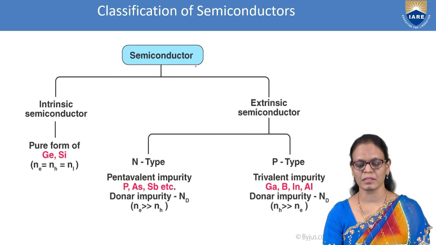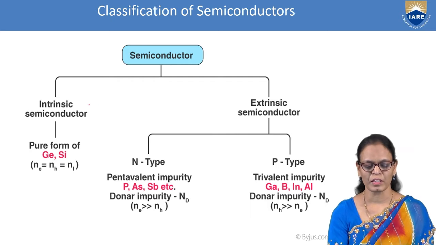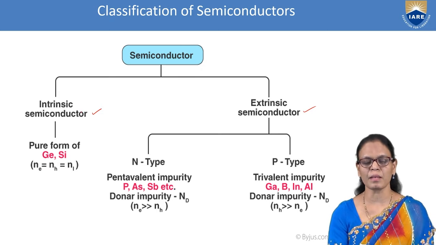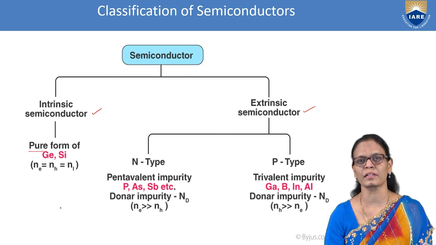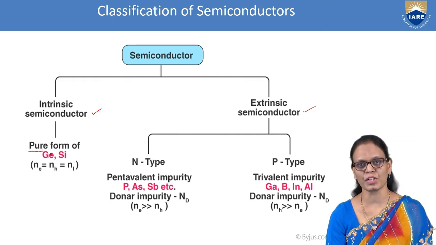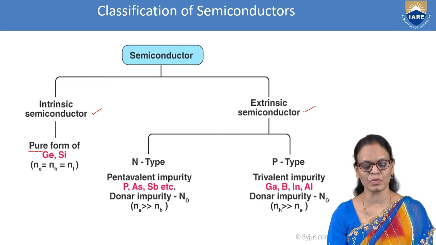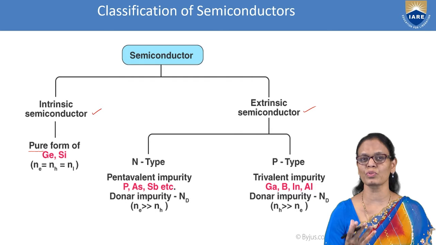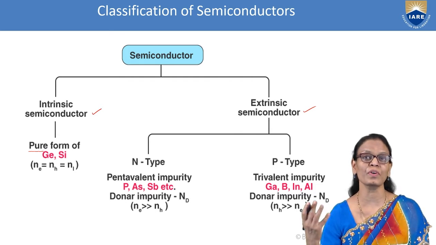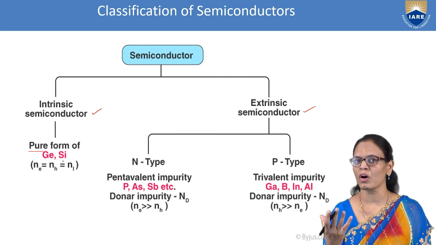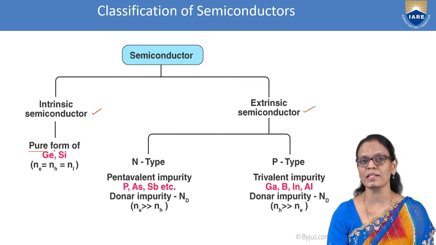Now semiconductors, the broad classification if we see, they are intrinsic semiconductors and extrinsic semiconductors. Intrinsic semiconductors are pure semiconductors. Pure means if we take a crystal of germanium or silicon, these two are the famous semiconductors. If you take a germanium crystal, all the atoms in that crystal are germanium. You do not find any other atoms of any other element. The same way if you take a silicon crystal, all the atoms are of silicon. So that is what we call as pure form.